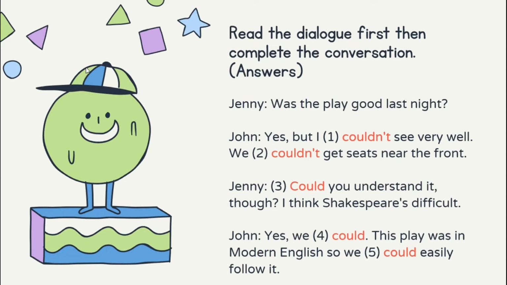Jenny asked again, could you understand it too? I think Shakespeare's difficult. So John is answering Jenny's question by saying yes, we could. This play was in modern English, so we could easily follow it.